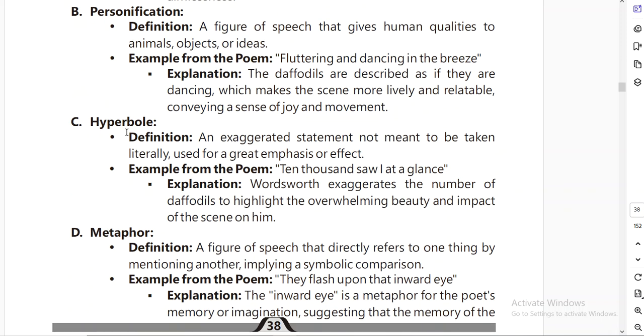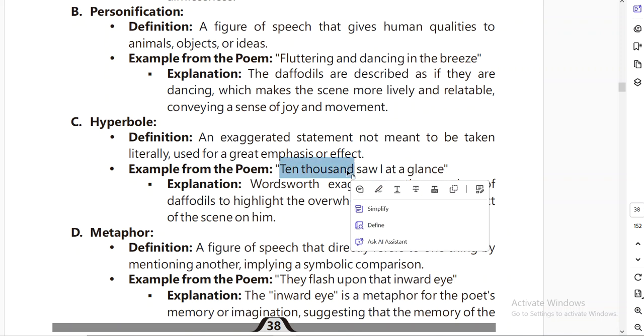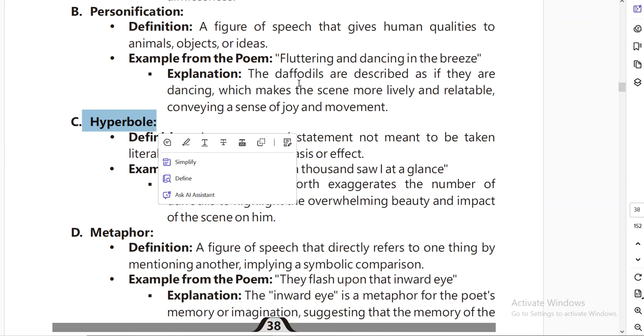Next was hyperbole. Hyperbole means exaggeration. Okay, an exaggerated statement not meant to be taken literally, used for great emphasis or effect. Okay, an example in the poem is when the poet says that I saw 10,000 daffodils at a glance. So obviously it's an exaggerated statement, so it means hyperbole is used in the poem.